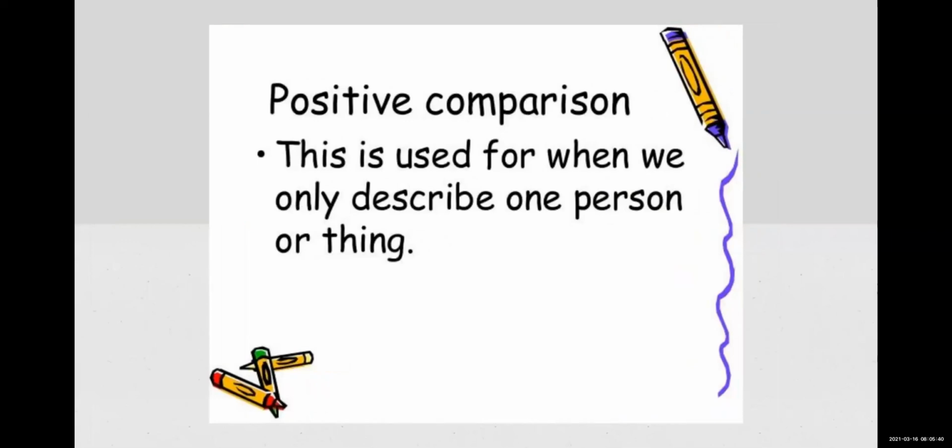Now let's see what is positive. Positive means what? This is used for when we only describe one person or thing. Means we are only telling about that one person or that one thing, nothing else. That is only positive. Means we are not comparing that one thing with any other thing. In this sentence, only one thing will be given, or one person will be given, but it will be only one. So always keep in mind how to identify this type of sentences. Only one thing or one person is given.